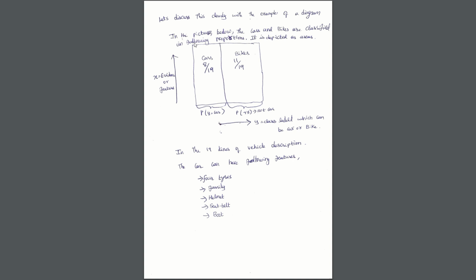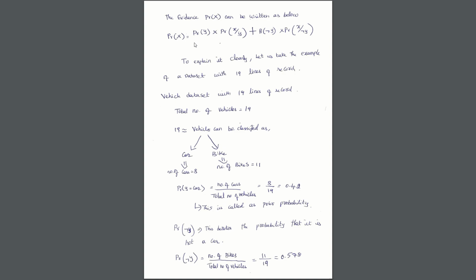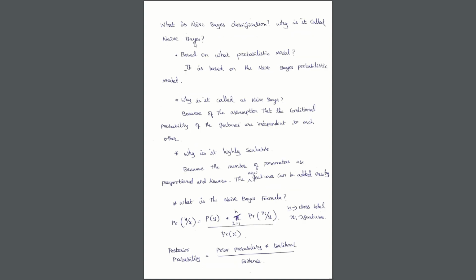Each of these features will have a conditional probability given the class label as car. So the conditional probability of each of these features are independent of each other. There is no relationship or correlation between, say, for example, family, seat belt, boot, helmet, four tires, etc. That's why it has got this name naive, because of this naivety.